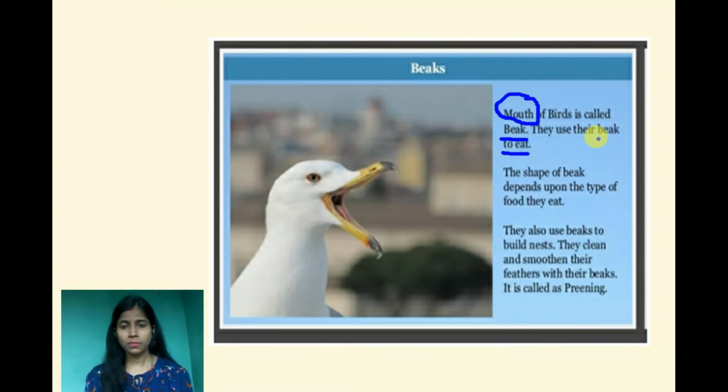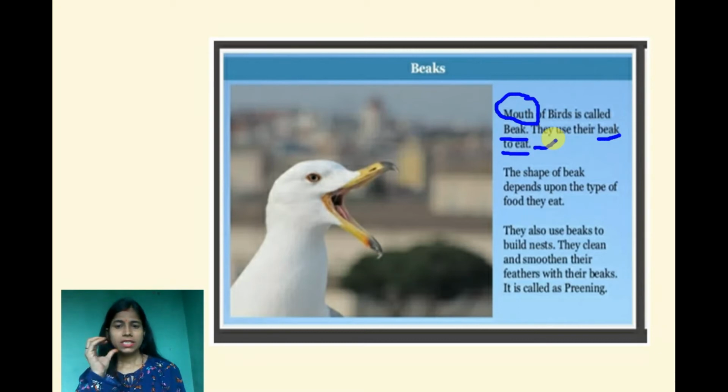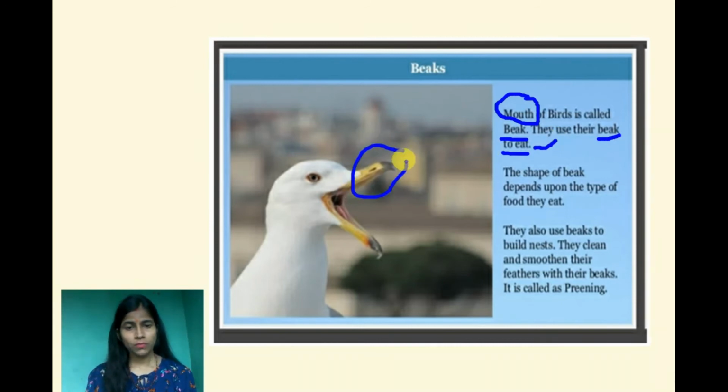What is the use of beak? They use their beak to eat. The shape of the beak depends on the type of food they eat. They also use beaks to build nests.